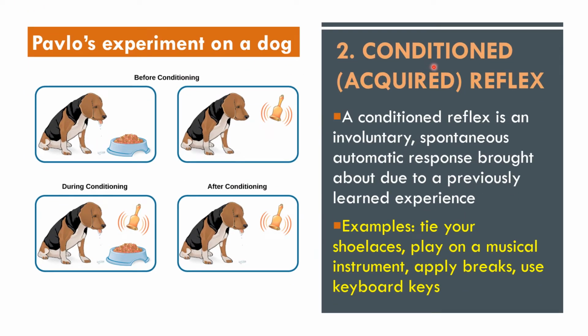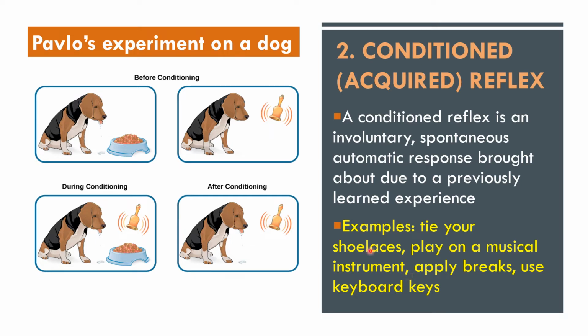The other type of reflex is the conditioned reflex or acquired reflex. A conditioned reflex is an involuntary, spontaneous, automatic response brought about due to previously learned experience. Most of our daily habits and acts are conditioned reflexes. Examples: tying your shoelaces, playing a musical instrument, applying brakes, using keyboard keys. Pavlov's experiment on a dog is a very good example of conditioned reflex.